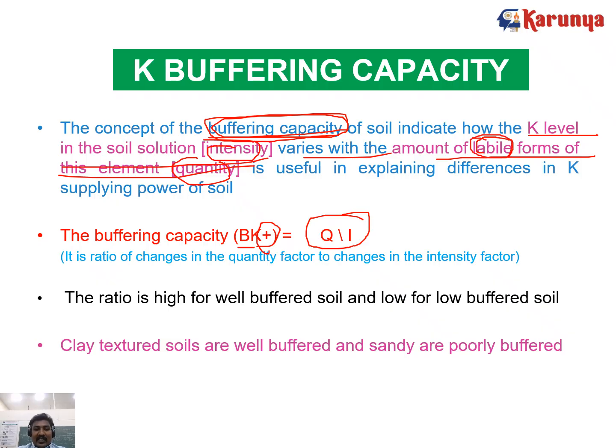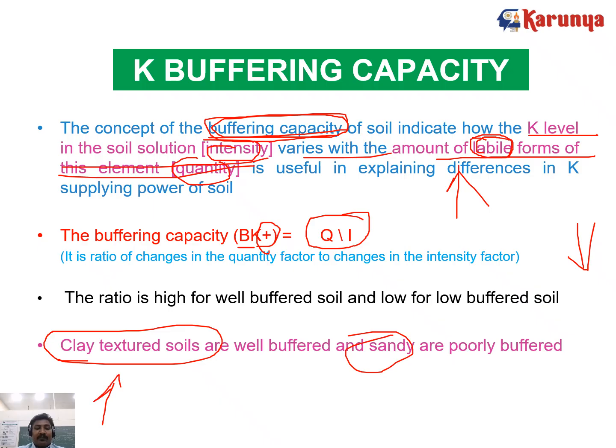This ratio will change when the quantity factor changes and the intensity factor changes. If the ratio is very high, the soil has good buffering capacity. At the same time, if it has a low ratio between Q and I, it has the lowest buffering capacity. Clay textured soil has more buffering capacity than sandy soil. Clay always has it because absorption is very high here.